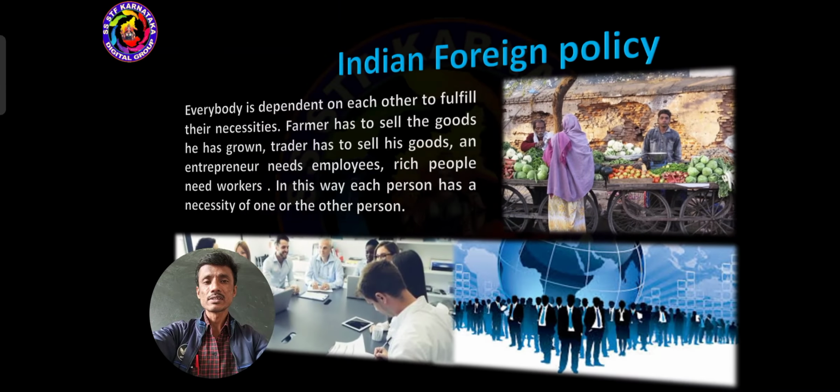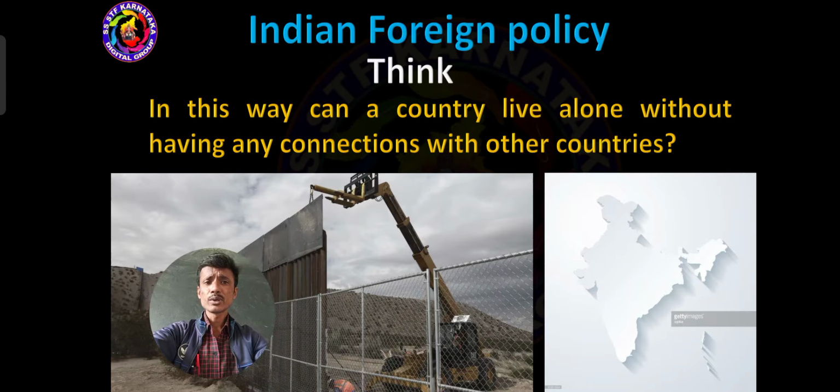business. And dear students, in this way, can a country live alone without any connections with other countries? This is also highly impossible. Without communication and interaction with other countries, it is highly impossible to do for the administration.